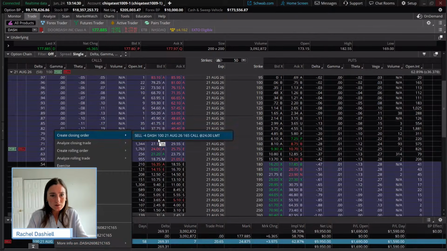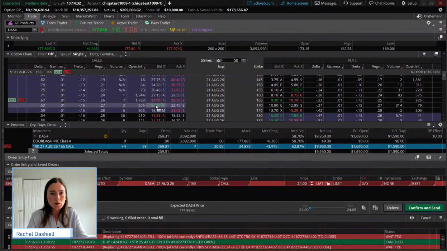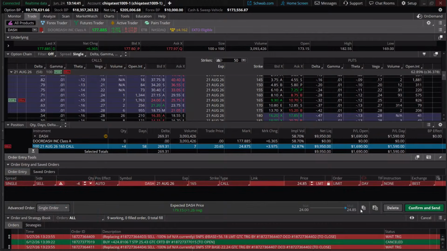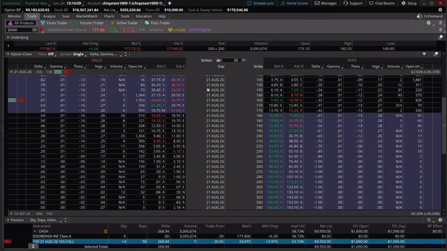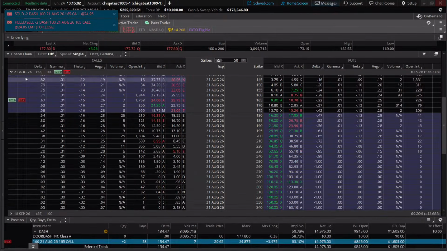So we're going to create a closing order. You guys can see the width of the spread right now. It's a pretty tight spread. We got $24 by $25.75. We are going to work for the midpoint. We're going to ask for a little bit of price discovery. On 2 contracts, that could save us close to $200 here. So we're going to put this order out here. If we don't get a fill by the end of the class, we'll adjust that. So we're going to take profit right there with those 2 contracts, and we just got a fill.